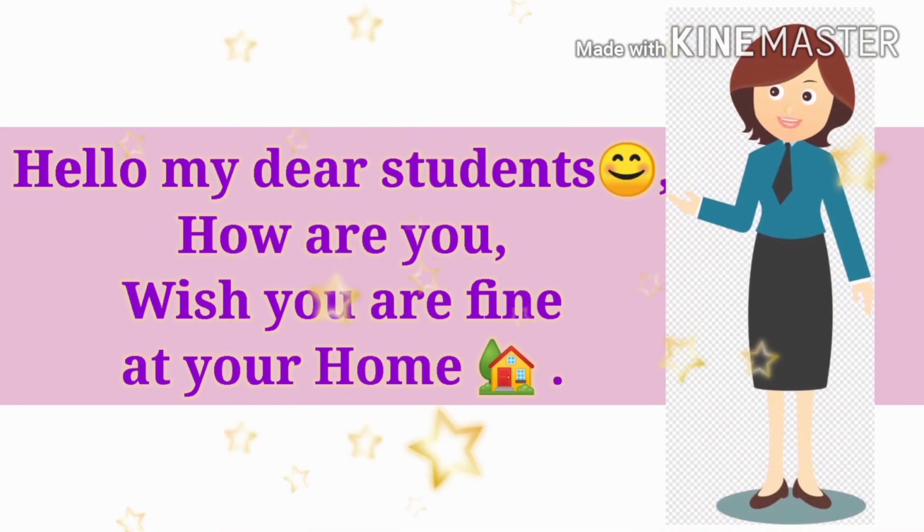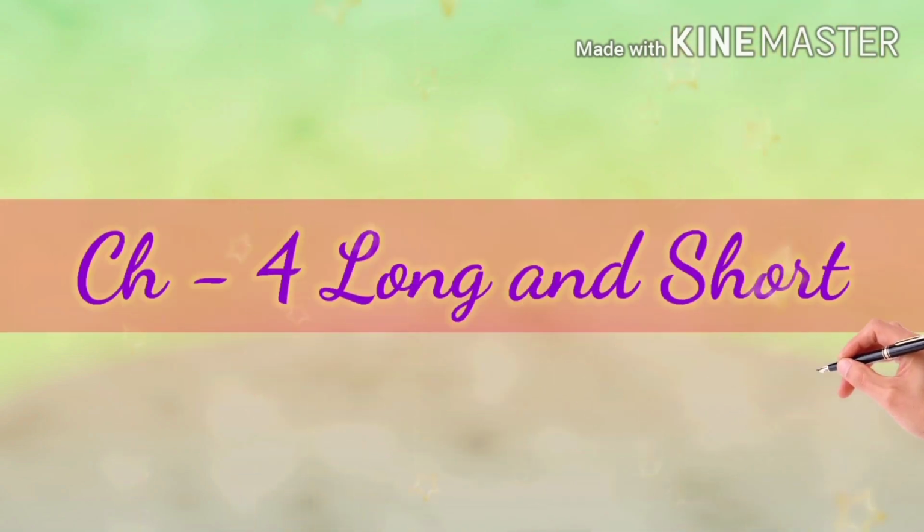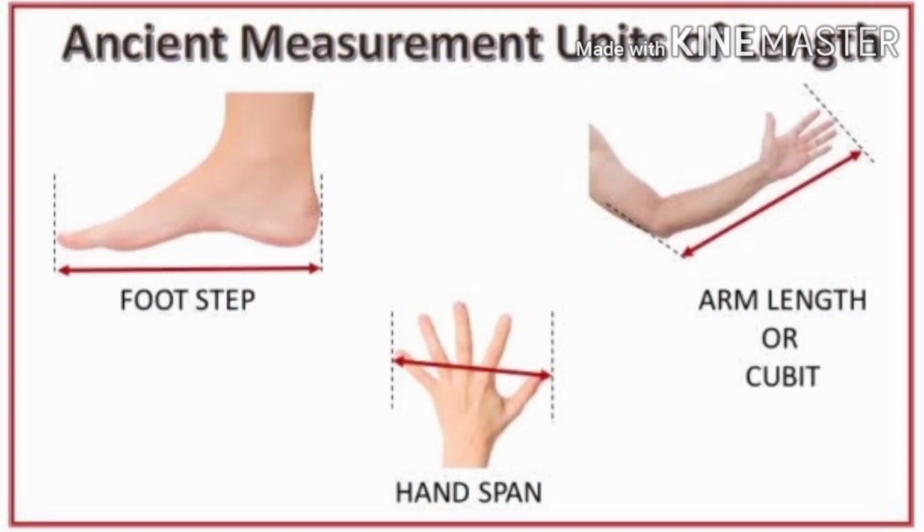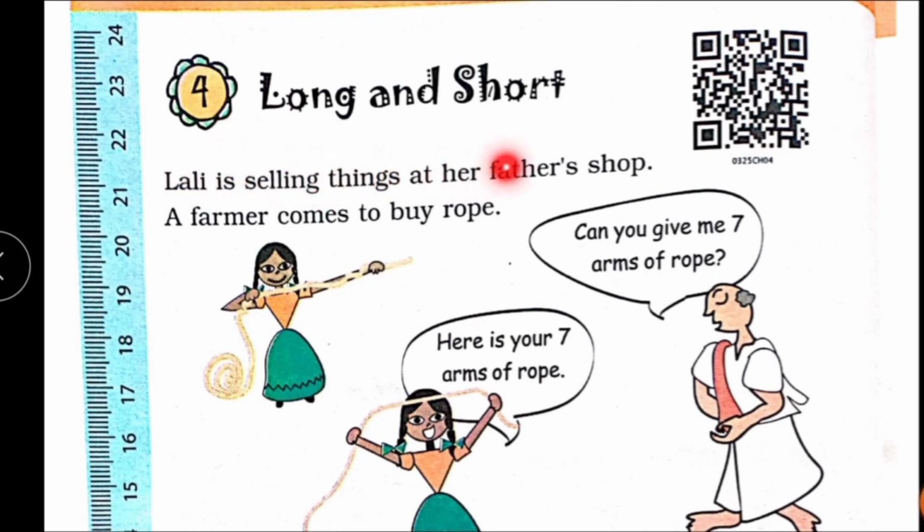Today we are going to start our chapter number 4, Long and Short. So let's start. The length is the measure of how long or short an object is in size. People in the past measured lengths with their finger width, hand span, arm length or step length. The units of hand span, foot span, cubit differ from person to person. These measures were non-standard.